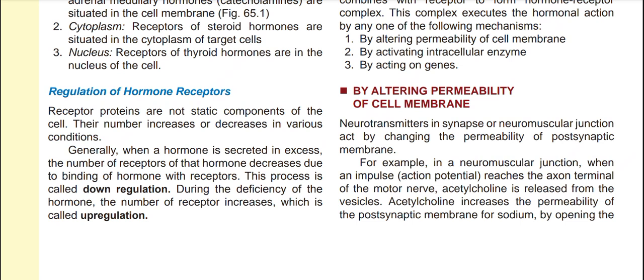So, what is down regulation? When a hormone is secreted in excess quantity, the number of receptors of that hormone decreases due to the binding of the hormone with the receptors. This process is known as down regulation. And what is up regulation? During the deficiency of the hormone, the number of receptors increases, which is called up regulation.